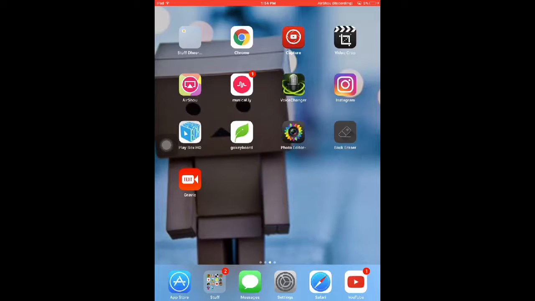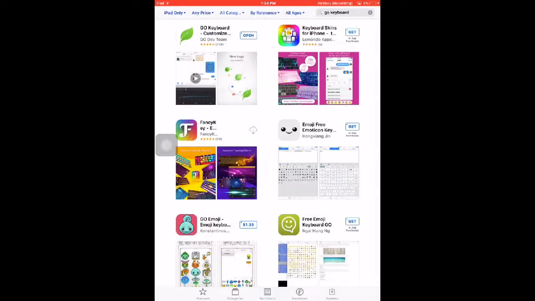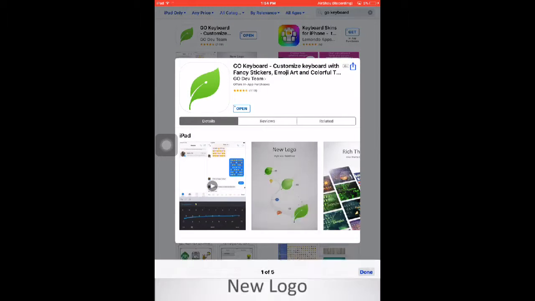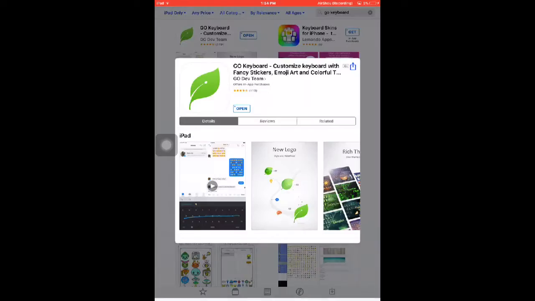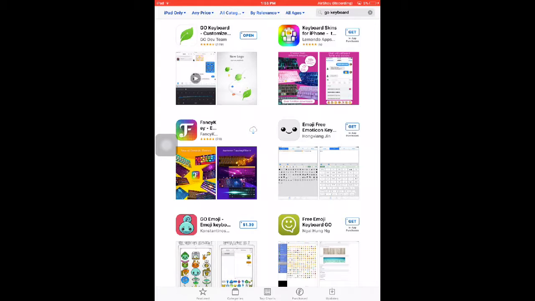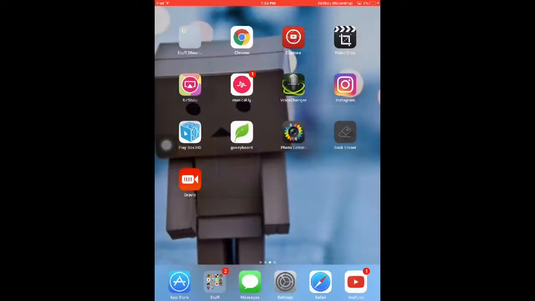So first, what you want to do is go on the App Store or Google Play Store, and you want to search up Go Keyboard. I search it up in the corner. The first one that's there, Go Keyboard Customize. Then you just want to download it, and once done downloading, you want to go on to Go Keyboard.